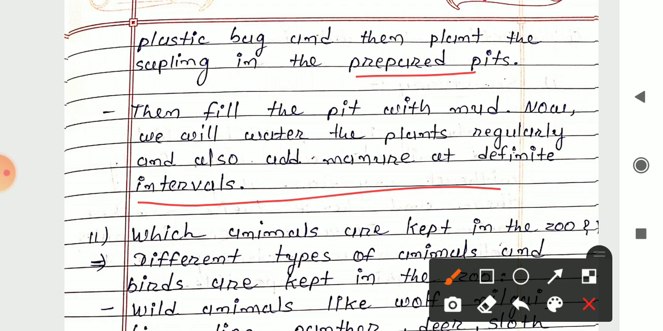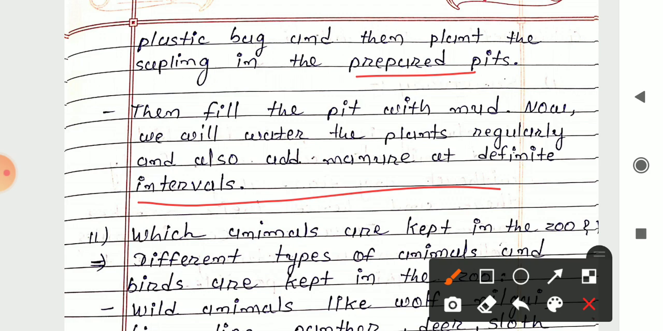After planting that sapling, we have to fill the pit with the mud or soil, and then water the plant regularly, and after some interval of time we also have to add manure to that sapling so it can grow faster and get all the nutrients. Manure is organic matter which we can prepare from dead, decayed or waste matter of vegetables, and animal excreta. From these items we can prepare manure.